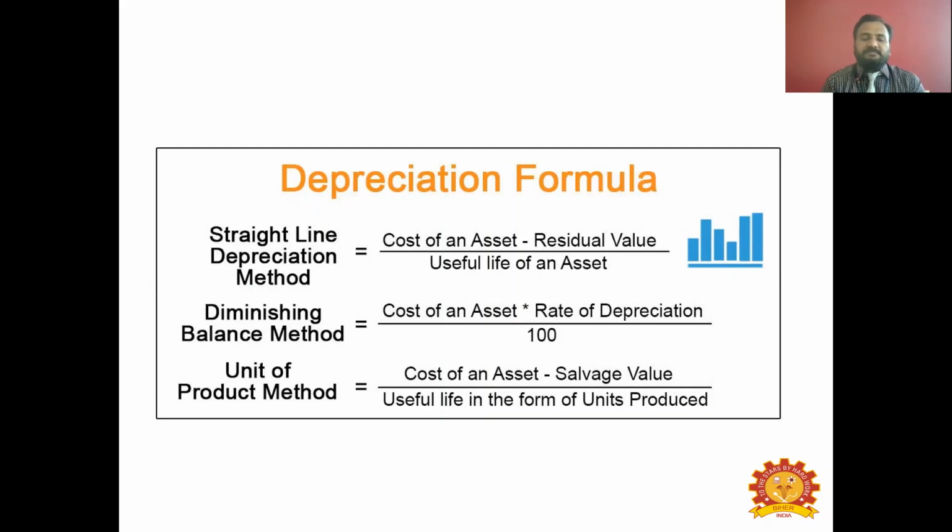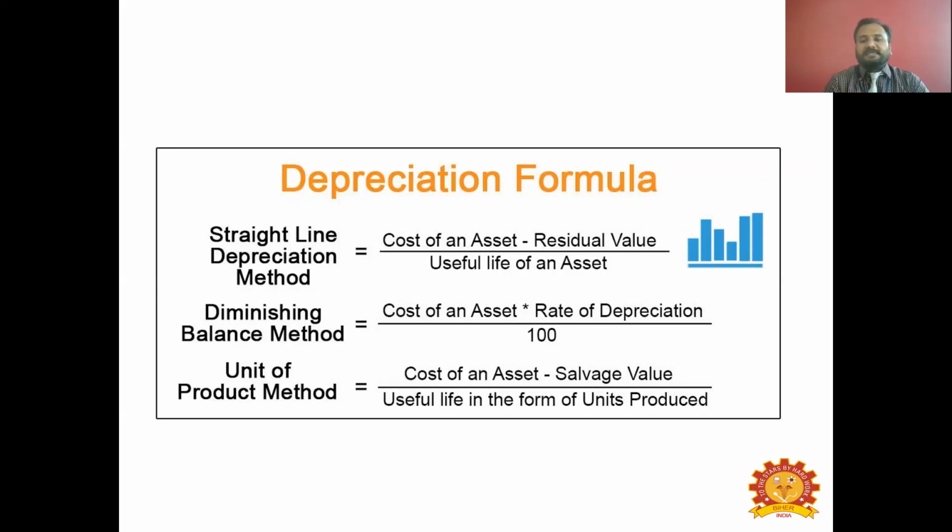Say, for example, if the total value of the asset is 1 lakh rupees, at the end of 1 year of usage of an asset, there will be a reduction of 15,000 from 1 lakh. So the remaining value is 85,000 at the start of the second year. And again 15,000 in the second year, and the remaining will be 70,000 at the start of the third year. Again 15,000, then 55, 50, 45, I mean 35, etc. It keeps on moving like that.